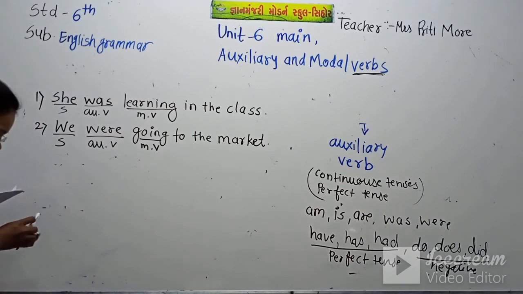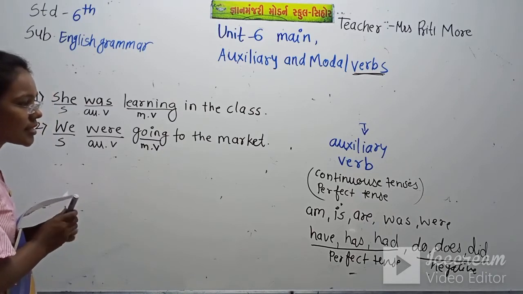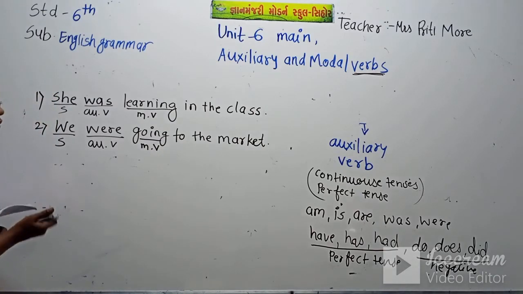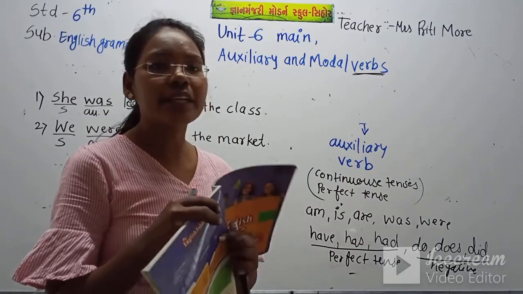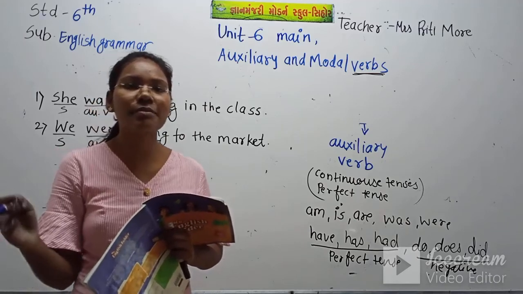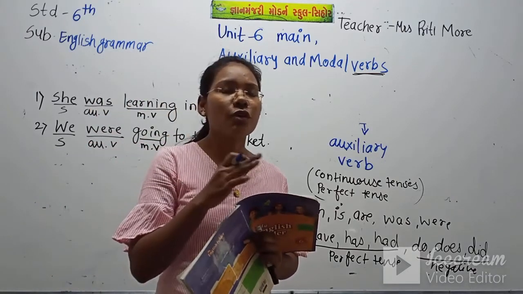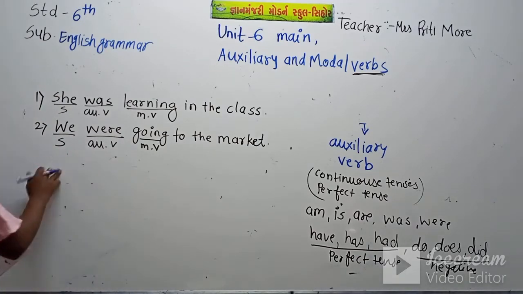Now again let's do the sentences by using have, has and had. Have, has, had we use in the perfect tenses, and have, has, had plus V3, that means the verb's third form, we use in the perfect tense.